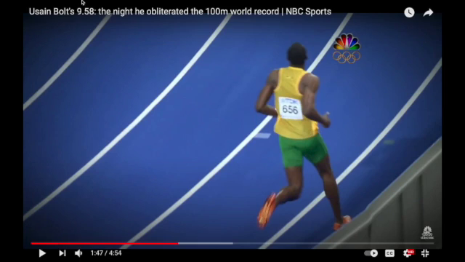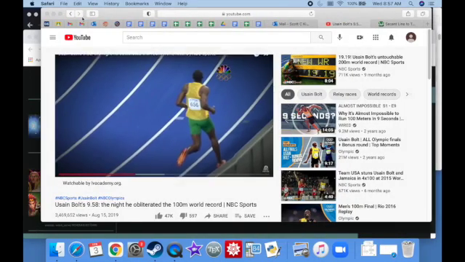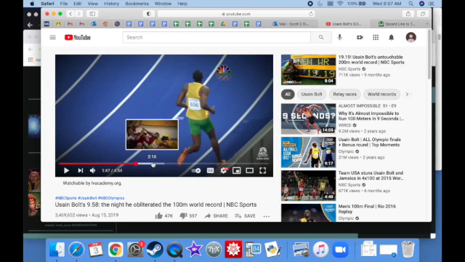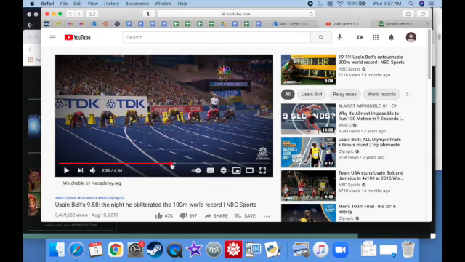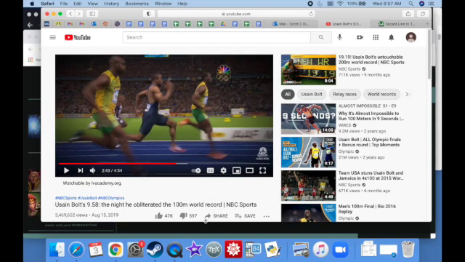Okay, so what did we just witness here? Well, we witnessed the world's fastest man, and that's cool. But what if we were interested in knowing how fast he was going? Well, how do we actually measure speed? It's not like I can just know how fast he's going by looking at it. If that were true, I'd be able to look at this frame and say, okay, how fast is he going?